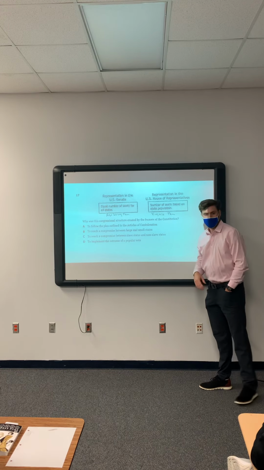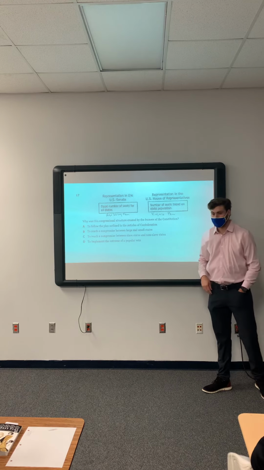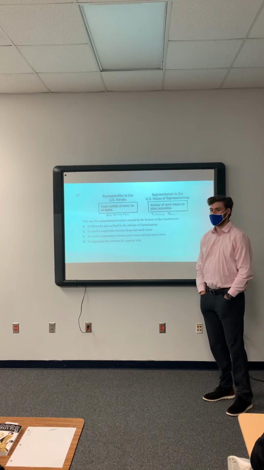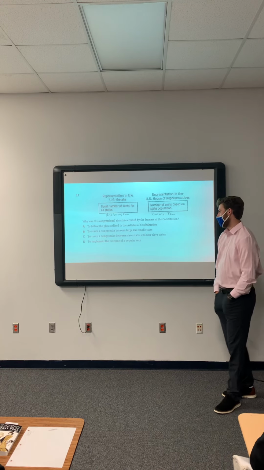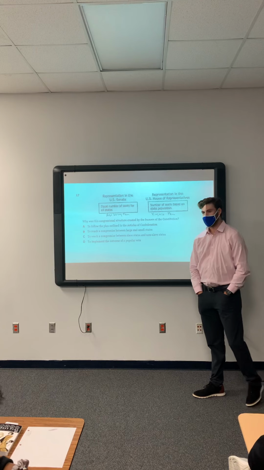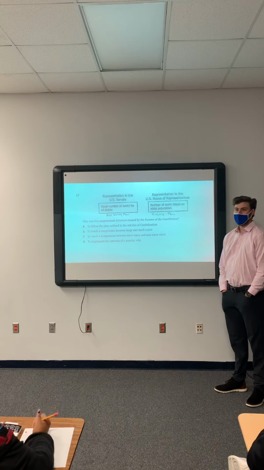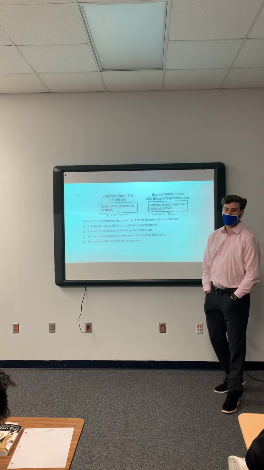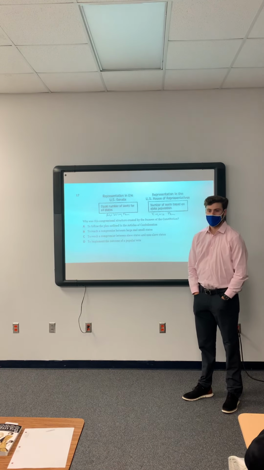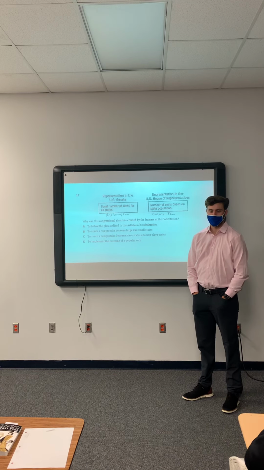What was that a compromise between? Large and small states. Good, large and small states. Cameron, which state of these two is the smaller one? New Jersey, right? New Jersey wanted it to where everybody's equal because that would benefit the small state. And the bigger state, Virginia, wanted the representation based on what?